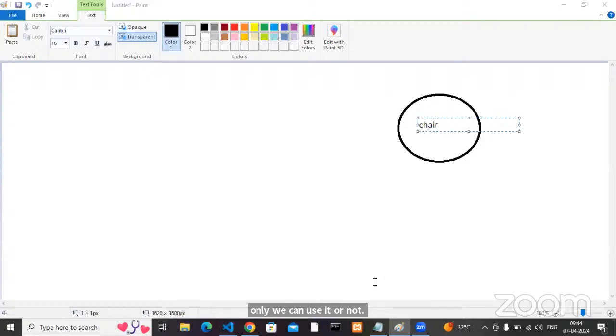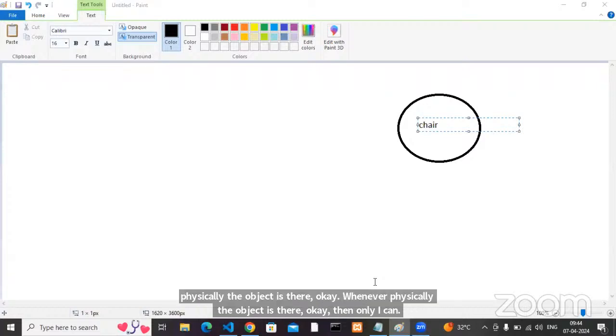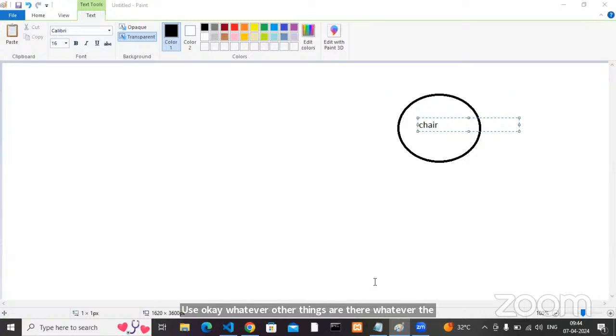Yes or no? Whenever the object is available, then only we can use it or not. Okay, you created a class is nothing but just you have a plan, you have a template. You have a class, nothing is there to do. If you want to get some services from the class, first of all, that particular object is required or not. Physically, that object is required or not. Whenever physically that object is there, then only I can use whatever the services provided by my class, I can use it or not.